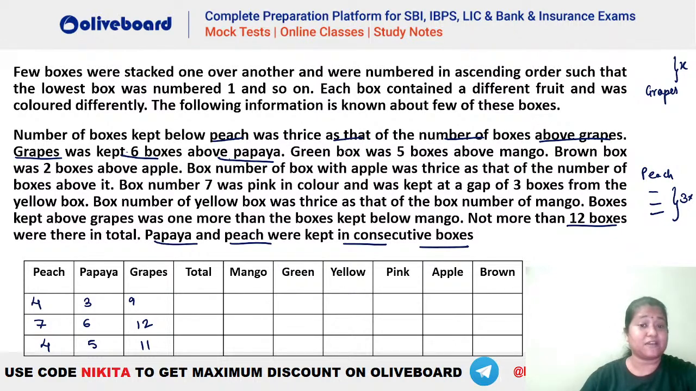Now let's see what is given here. Also we have this information here, that the number of boxes below peach has to be thrice that of the number of boxes kept above grapes. Now in the first case, we know that we have 3 boxes below peach, isn't it? Because 4th is the box number for peach. So there are 3 boxes below peach. That means there should be 1 box above grapes. So if there is 1 box above grapes, how many boxes should there be in total in the first case? It has to be 10, isn't it? So there will be 10 boxes in the first case. Okay, done. Let's check the answer.